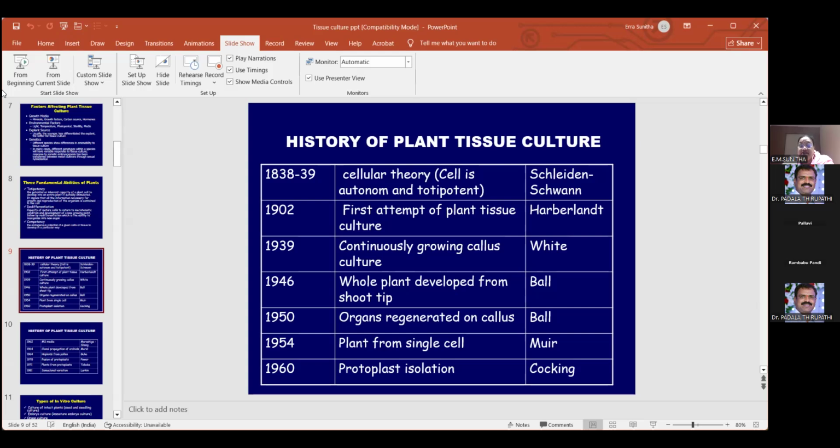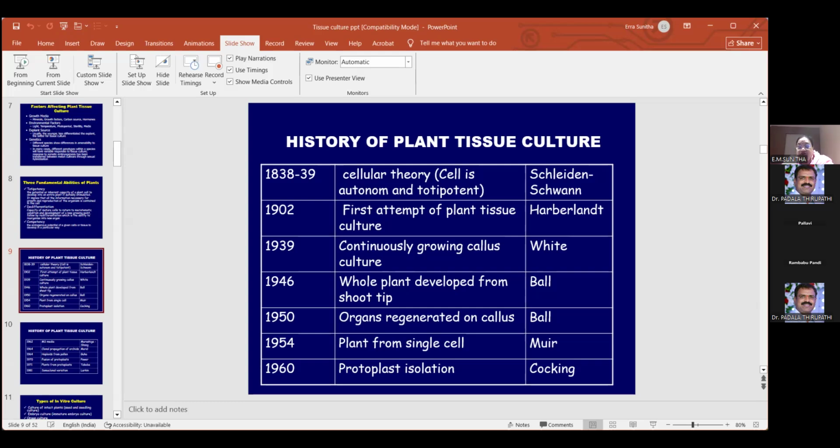Then in 1946 we have a scientist called Ball. He developed the whole plant from the shoot tip. In the shoot tip we have meristematic activity, so Ball took the shoot tip as an explant, and from that he developed the whole plant way back in 1946.